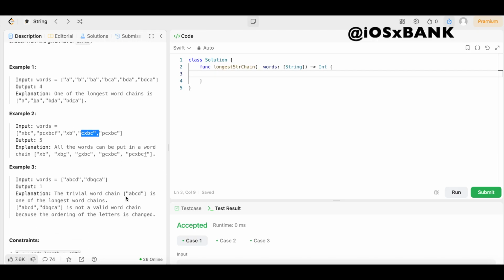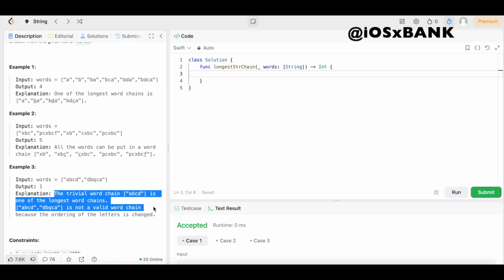So let's take a look at example 3, the final example, where we can only use one of the strings for our word chain. So in example 3, we have the input words equals an array of strings. First string ABCD. Second string DBQCA. Output is 1. Explanation says the trivial word chain ABCD is one of the longest word chains in the array of strings ABCD and DBQCA, and DBQCA is not a valid word chain because the ordering of the letters is changed.